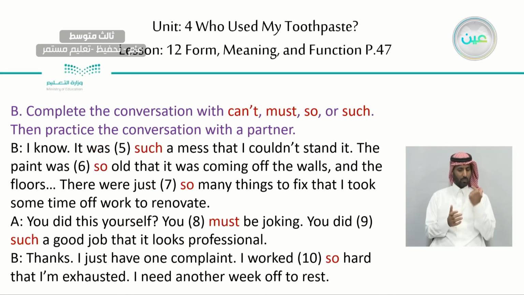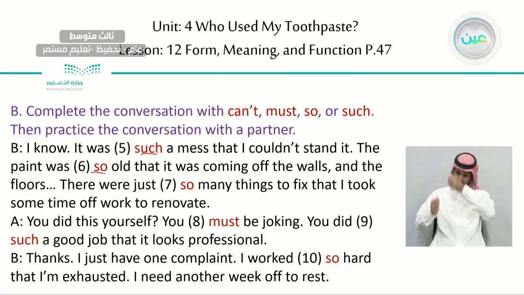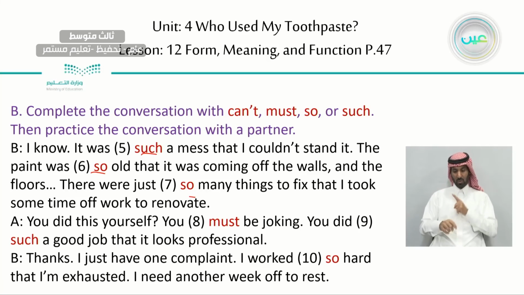But I know it was such a mess that I couldn't stand it. The paint was so old that it was coming off the walls and the floors. There were just so many things to fix that I took some time off work to renovate.